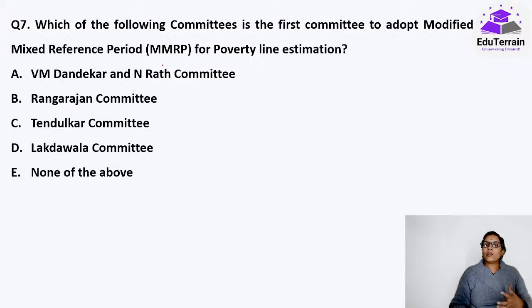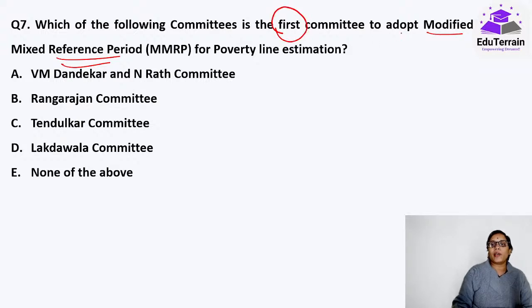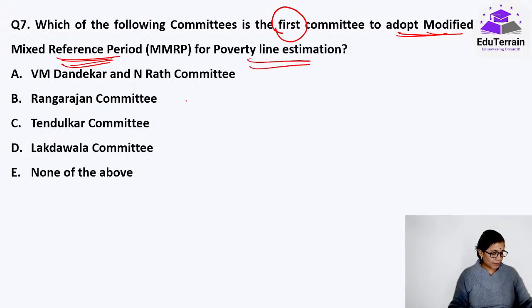Now, in order to estimate this poverty line, there are various methods propounded by various committees or members, or you can say economists. One of those methods is the latest. This is modified mixed reference period. Now, you have to tell me which of the following committees is the first committee to adopt modified mixed reference period for poverty line estimation. Yes.